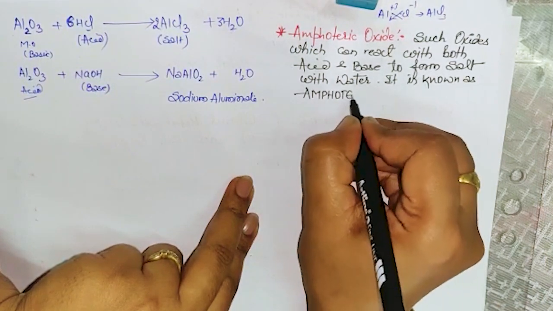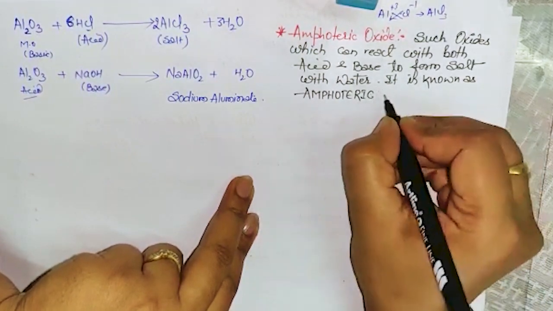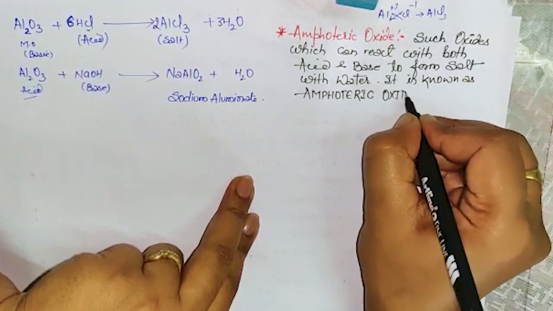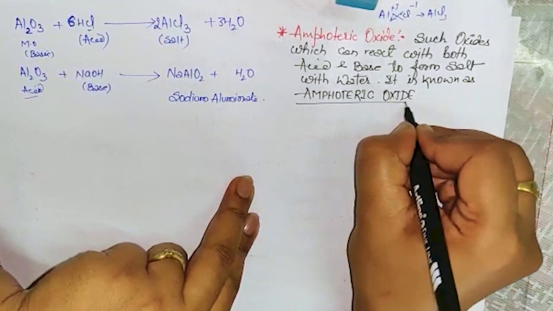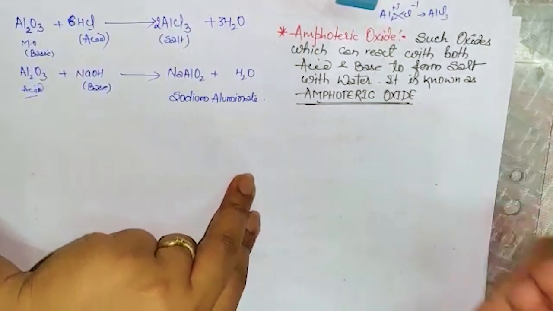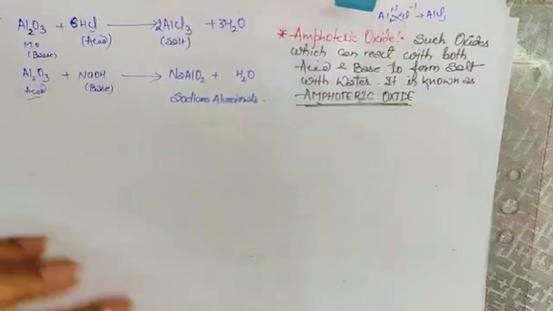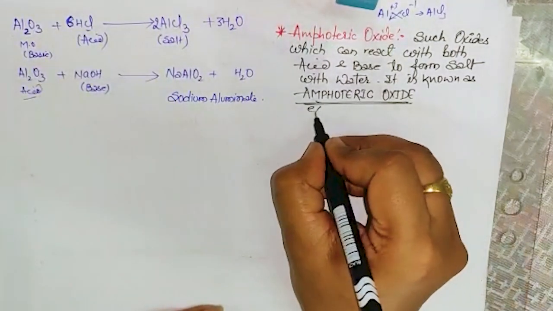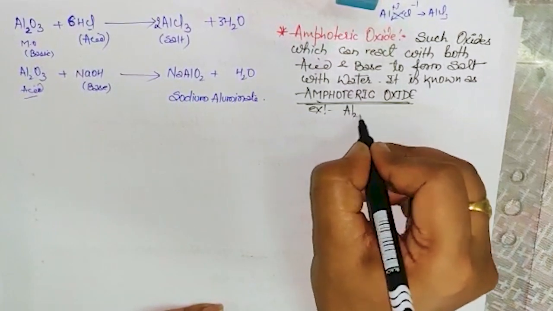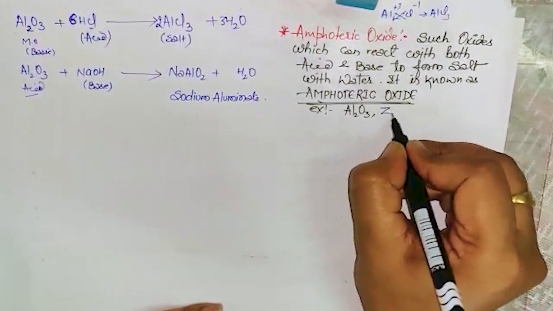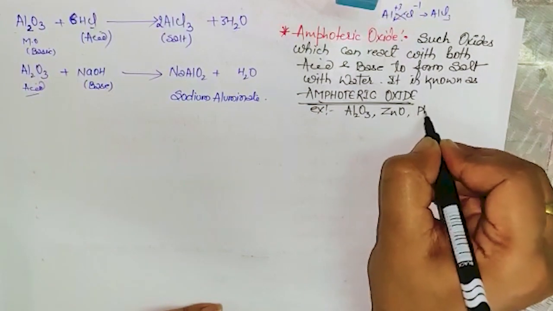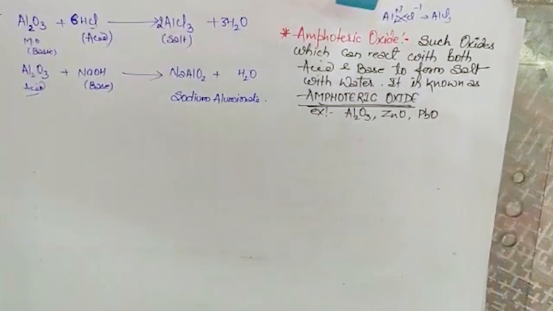Amphoteric oxides. Clear, dear? Yes. So this is the point. And some examples, if we talk about them, examples are Al2O3, ZnO, PbO. These are the few examples that you have to learn.